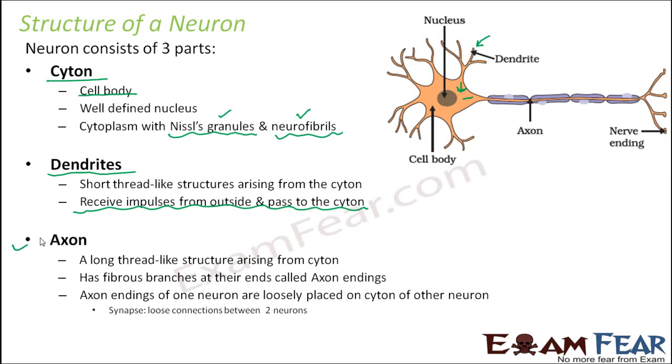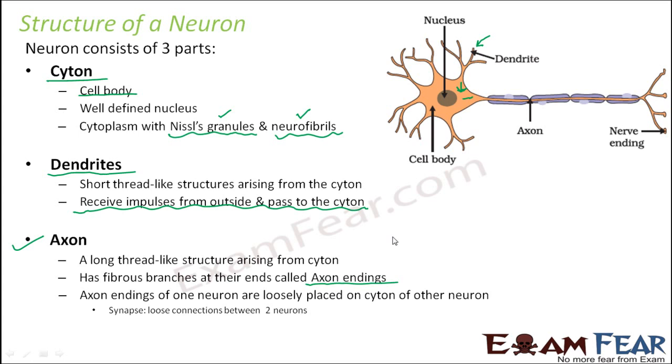And the last one is the axon. It is a long thread-like structure arising from the cyton. So basically dendrite and axon are both the same kind of thing. Both are extensions of the cytoplasm. It is just that dendrites are short extensions and the axon is a very long thread-like structure. It is quite long when compared to a dendrite. Now the axon has fibrous branches at its endings called axon endings. So here you can see these endings, fibrous branching structures. This is called nerve endings or axon endings. Both are the same thing. Axon endings of one neuron are closely placed on the cyton of another neuron.